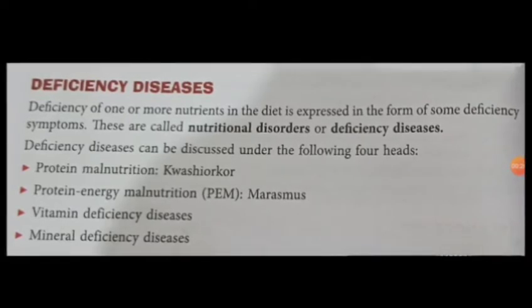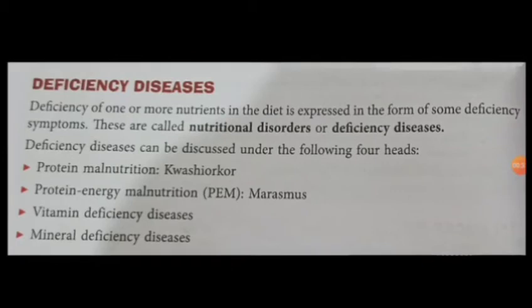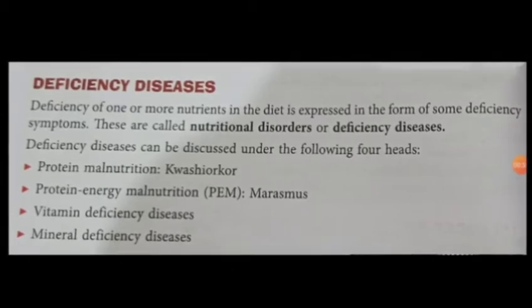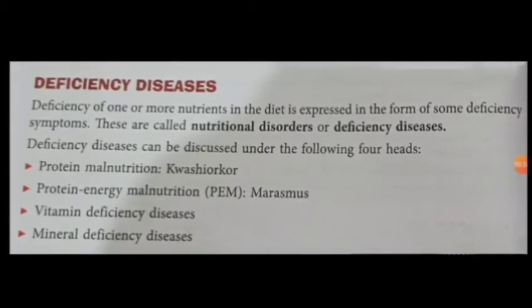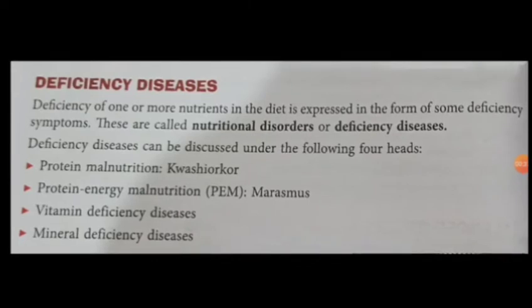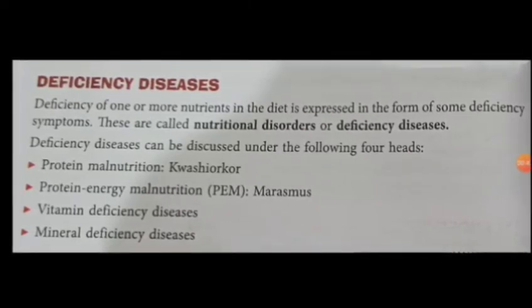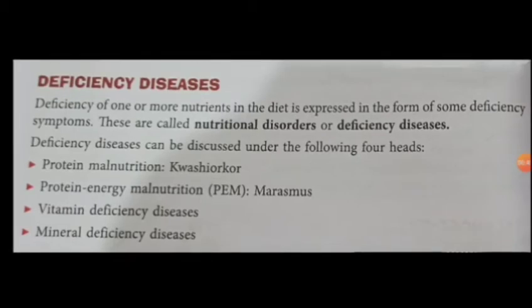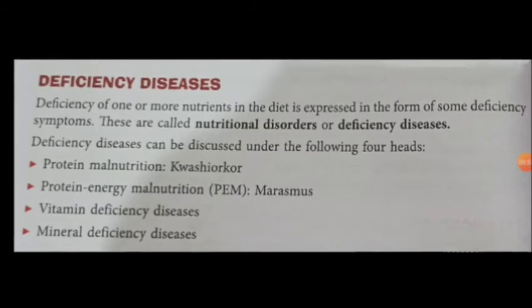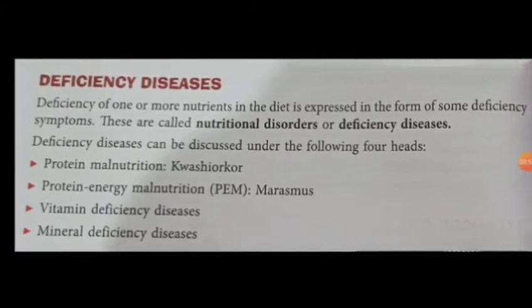Then we are having the protein energy deficiency, that we call protein energy malnutrition, having the deficiency of protein as well as energy, and this kind of malnutrition is known as marasmus. This kind of malnutrition is found in small children. Then we are having vitamin deficiency diseases and the mineral deficiency diseases. So discussing these, let's move further.